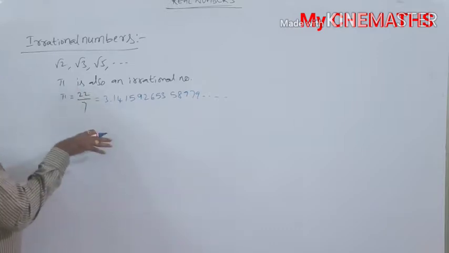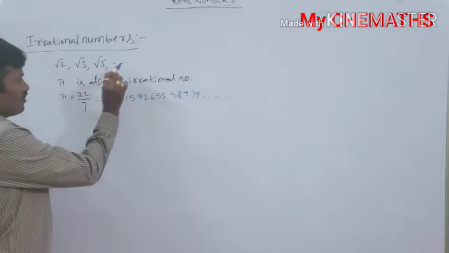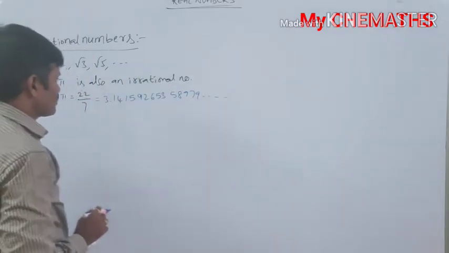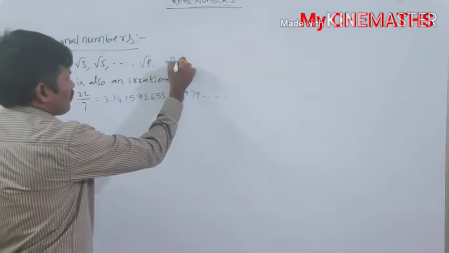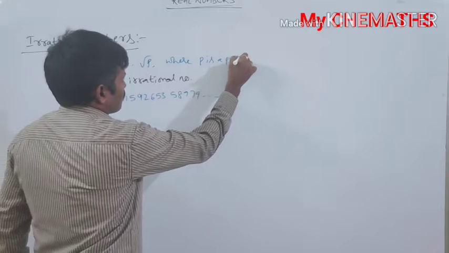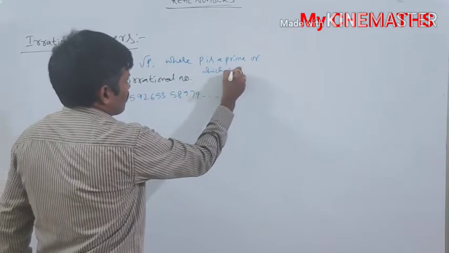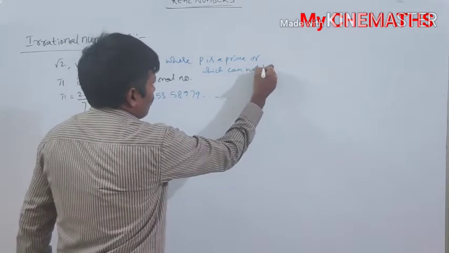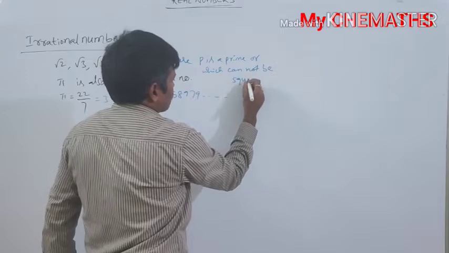Now in this session, we have to prove that root 2, root 3, root 5, and so on are irrational numbers. That means these are of the form root p, where p is a prime, or which cannot be written as the square of any integer.